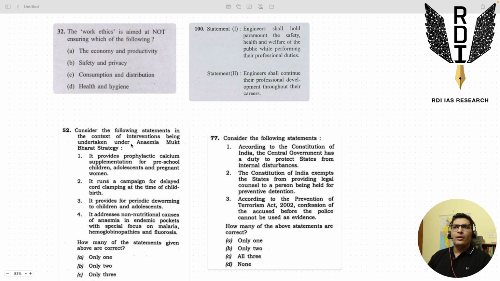So overall, when you have detailed questions on seemingly unpreparable schemes or random schemes, some things are desirable from this angle, right? Safety, productivity, economy, all of that, growth, happiness, self-respect, all of that. So the things which are desirable are generally correct, and the things which are not desirable are generally incorrect. This very simple funda helps us in random questions which are related to schemes.